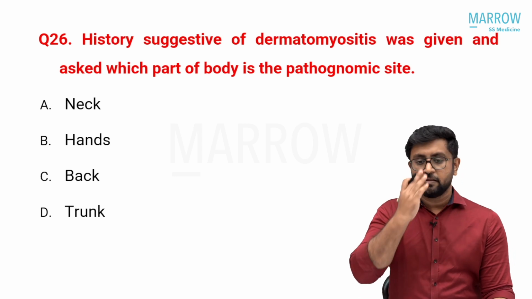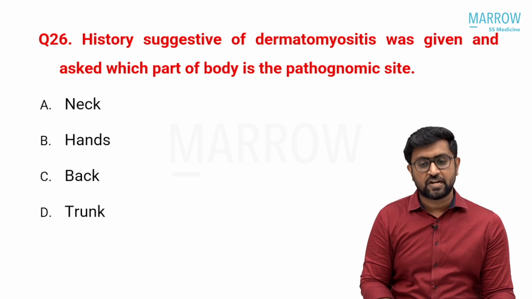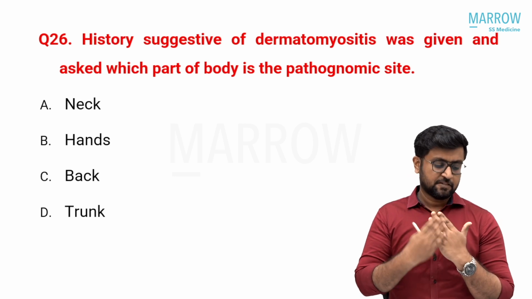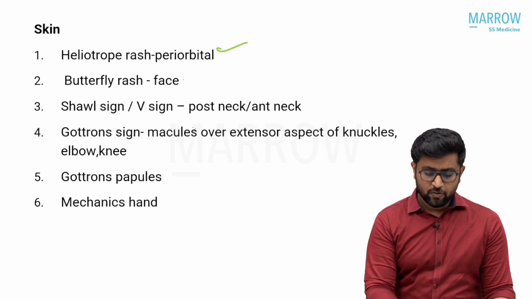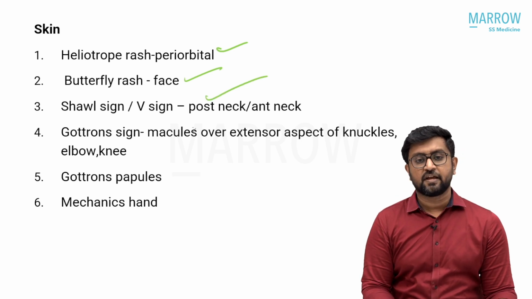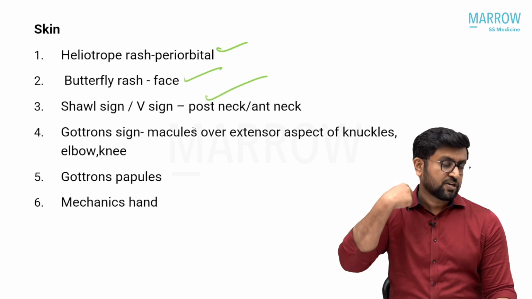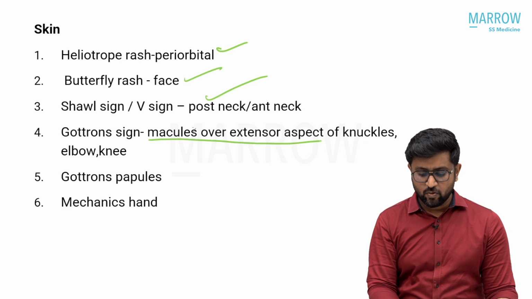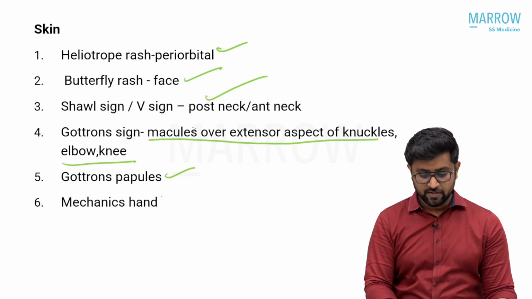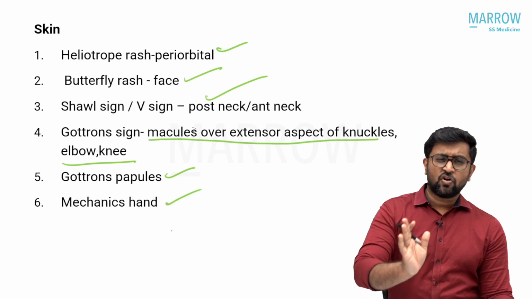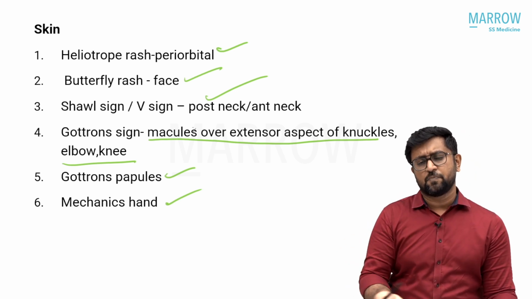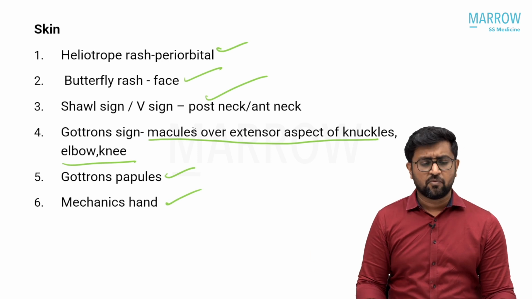I remember from all the students that a heliotropic rash was given, around the eyes, and Gottron's was there on the extensor aspect of the hand. Heliotropic, perioral, butterfly rash in the face, that is in the cheeks; shawl sign or V sign: posterior neck is the shawl sign, anterior neck is the V sign. Gottron's signs are macules on extensor knuckles, elbow and knee. Gottron's papules are when these macules become papules. Mechanic's hand is not classical of dermatomyositis, but is also seen in dermatomyositis. It is seen, as I discussed, with particular antibody positivities in some of the inflammatory myopathies.